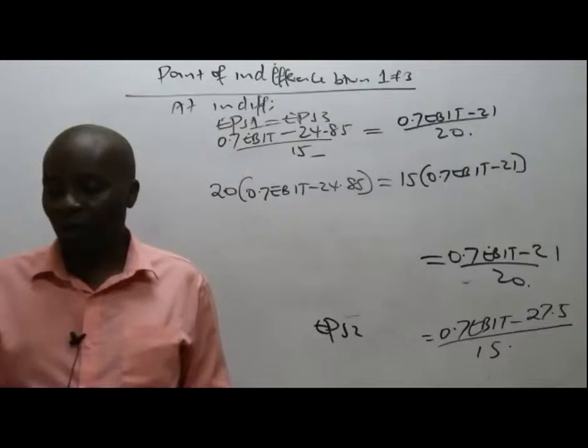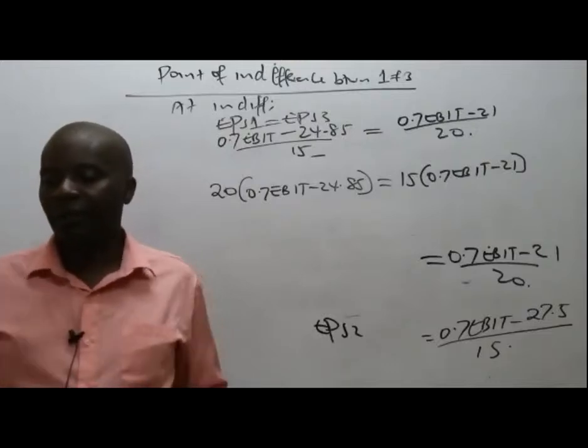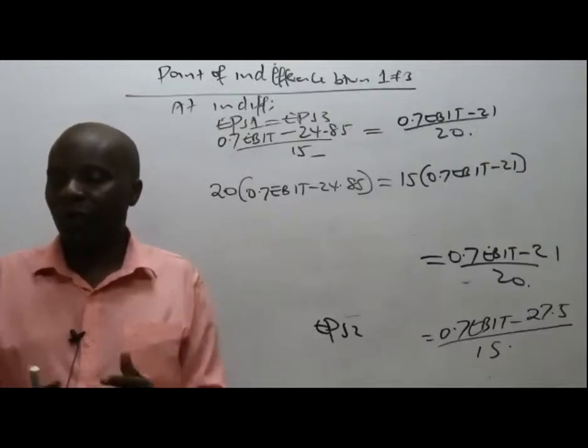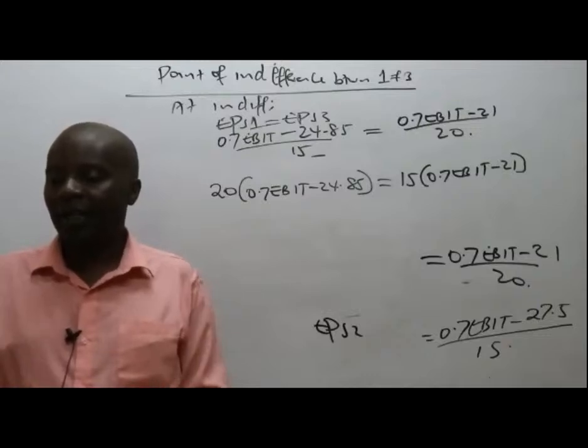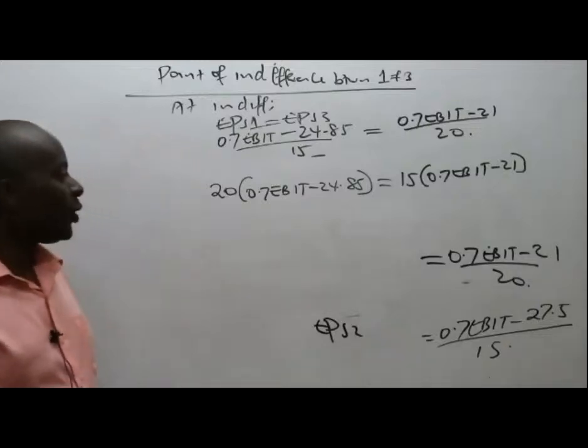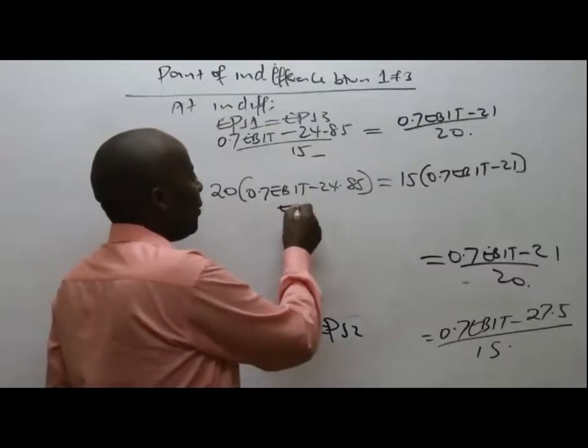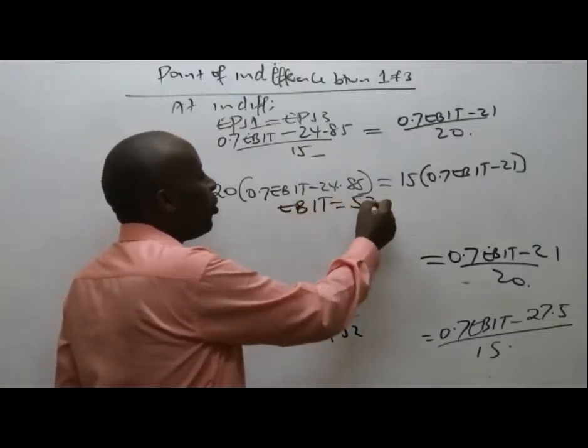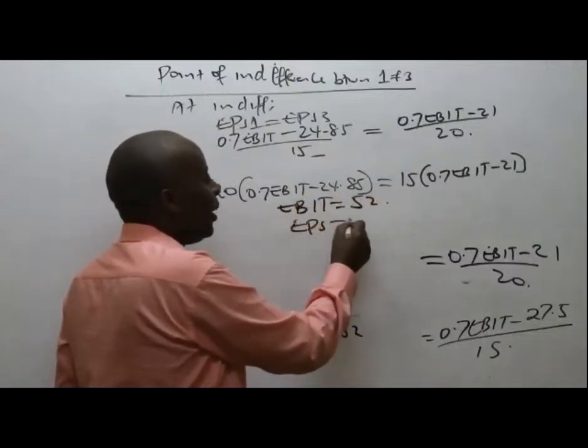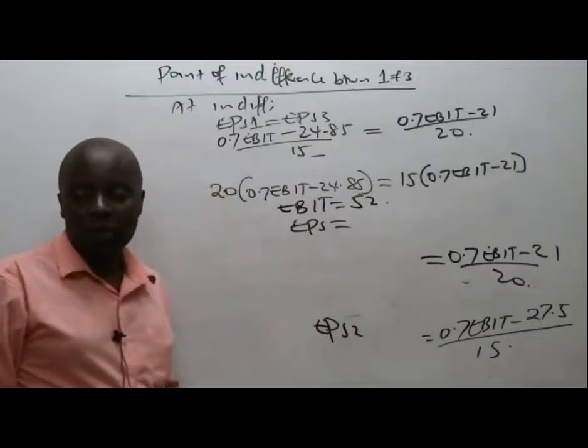Malim has also gotten 52 million. Thank you very much. So everybody is getting EBIT of 52. But now remember that they also asked you to give them EPS.